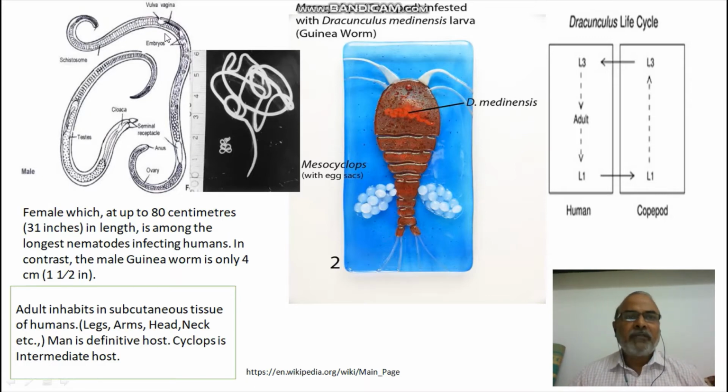And what are the anatomical features based on which we can distinguish the male from female? So male is having a common aperture that is called cloaca at its posterior end. Presence of cloaca is a very important distinctive character of male nematodes. All nematodes, the male worm is having cloaca. What is cloaca? Cloaca is a combined aperture of anus, the reproductive system, and excretory system. Okay, whereas in female, you see the posterior part of the female is having only one aperture, that is anus.